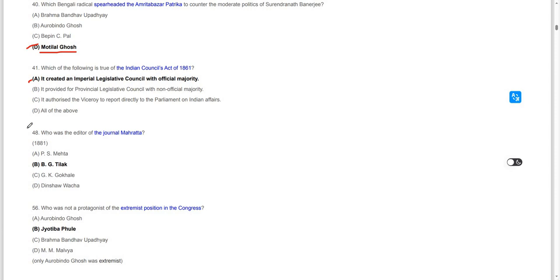Who was the editor of the journal Maratha? The Maratha journal started in 1881, and it was edited by Bal Gangadhar Tilak.